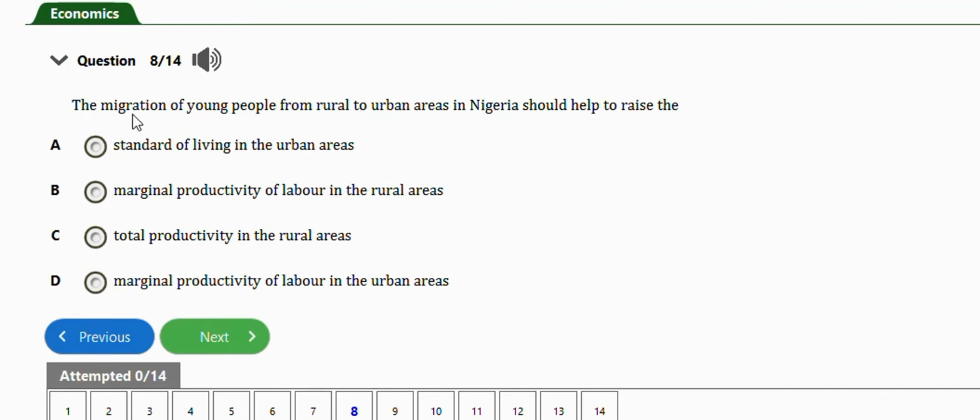It says, the migration of young people from rural to urban areas in Nigeria should help to raise the standard of living in the urban areas. Marginal productivity of labor in the rural areas, total productivity in the rural areas, marginal productivity of labor in the urban areas. So it will help to raise the marginal productivity of labor in the urban areas. Option D. That's the right answer. Next question is this one.